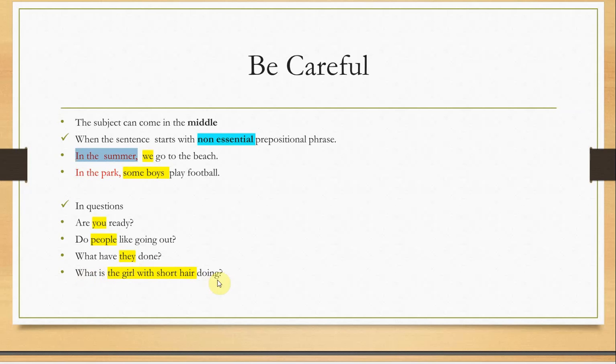Like, "What is the girl with short hair doing?" So "the girl with short hair" is the complete subject, and the simple subject is the word girl. This is the simple subject. So "what is the girl": is is the helping verb. The subject comes after the helping verb here.